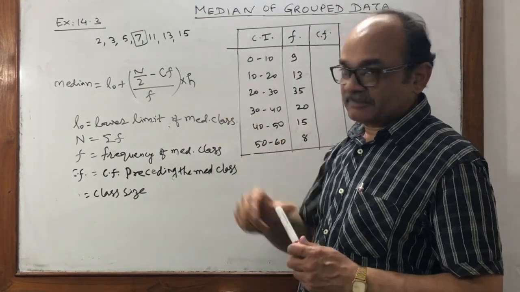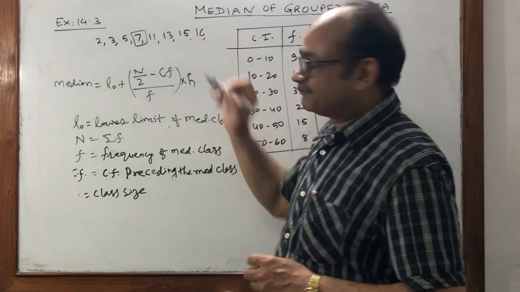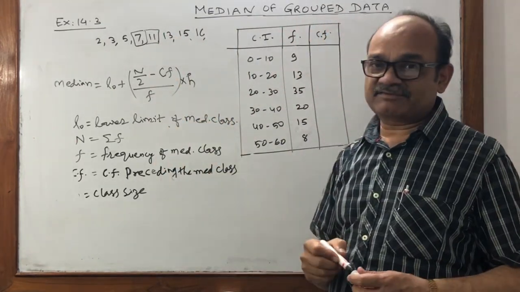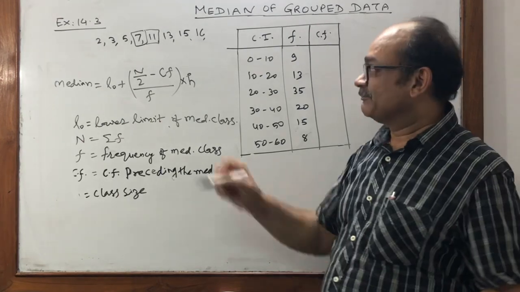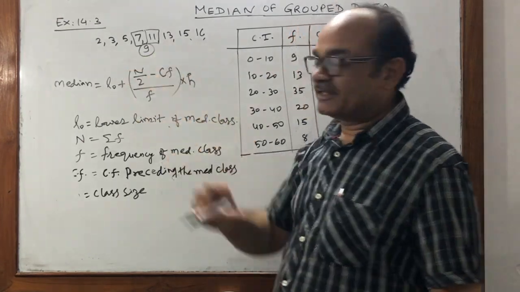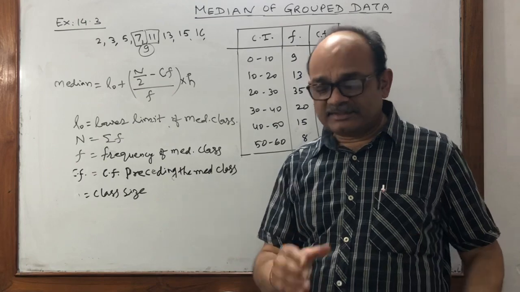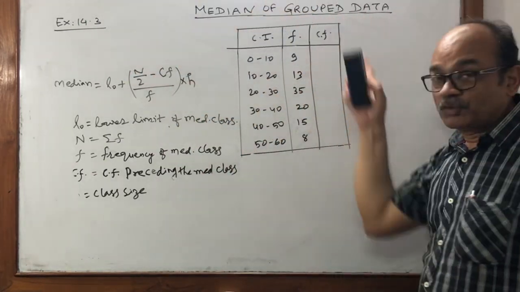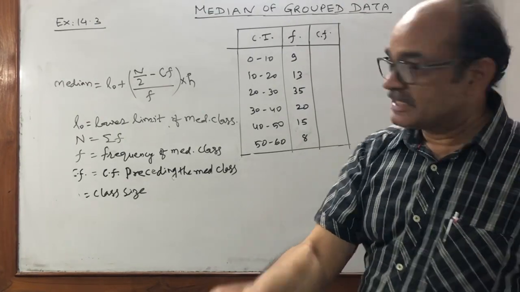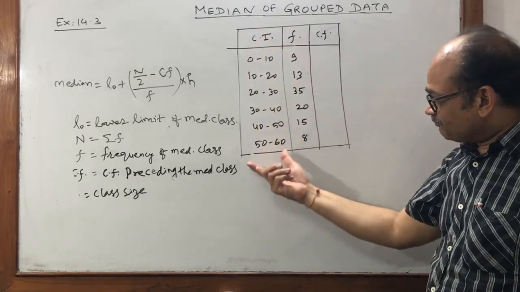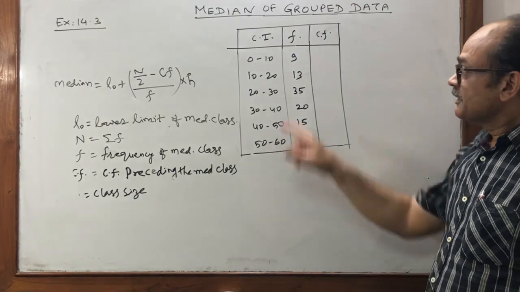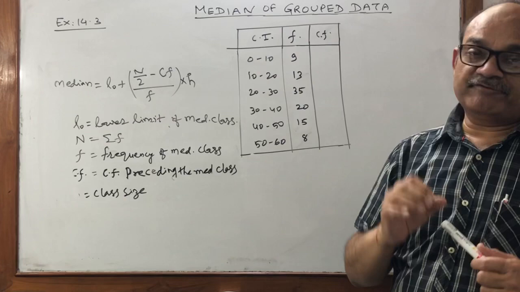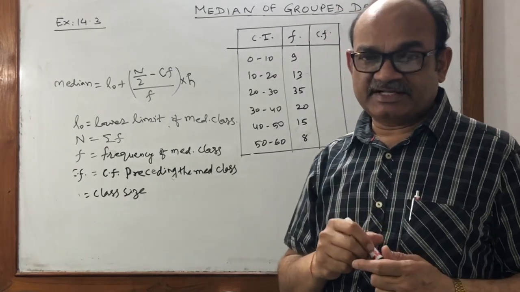Suppose we have 8 numbers, by the way 16. Then there are 2 middlemost numbers, and the average of 7 and 11, that is 9, will be the median, which you have already completed in class 9th. The 10th class syllabus starts from median, but for grouped data. Suppose class intervals from observations are given to you and frequency is also given. Then the first important thing is we have to calculate cumulative frequency, that is CF.